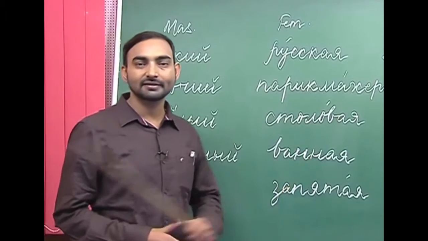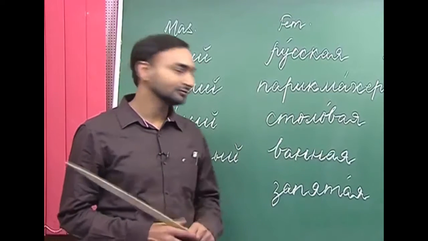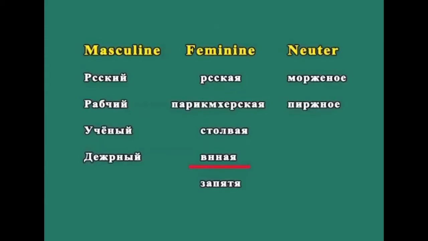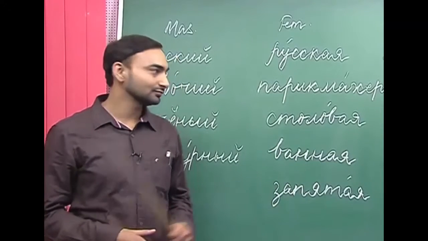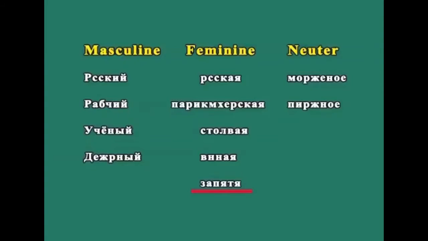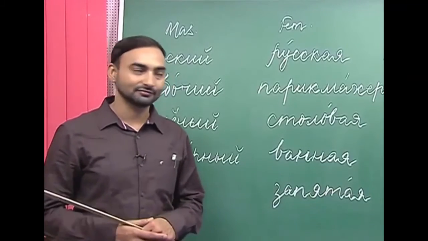Stalovaya is mess or canteen. The next is Vannaya. Vannaya is bathroom. The next is Zapitaya. Zapitaya is a comma.